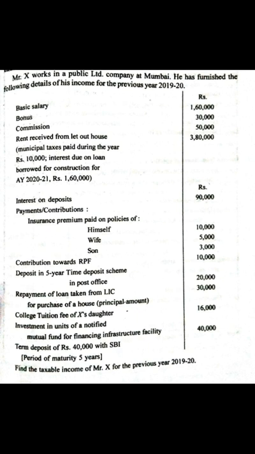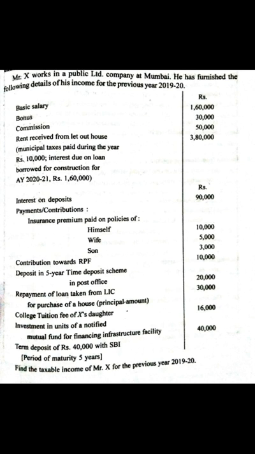Basic salary 1,60,000, bonus 30,000, commission 50,000, rent received from let out house 3,80,000, municipal taxes paid during the year 10,000, interest due on loan borrowed for construction 1,60,000, interest on deposit 90,000.